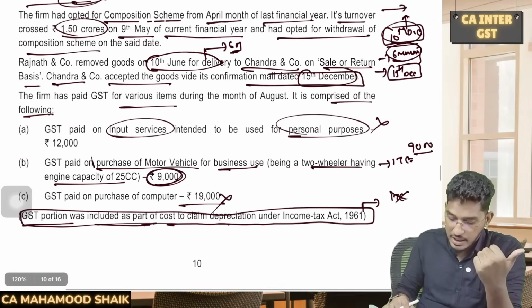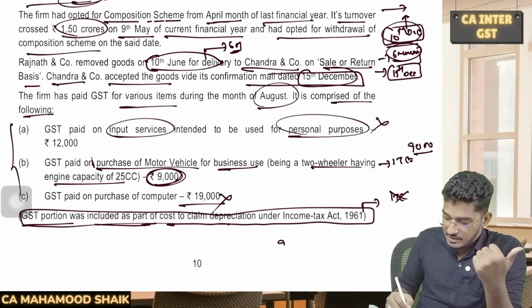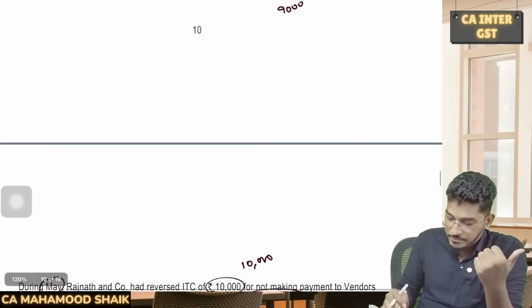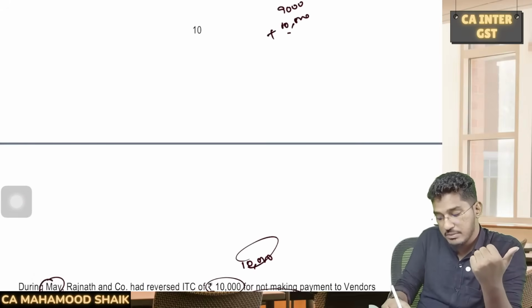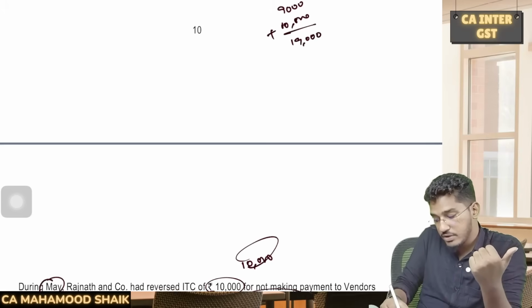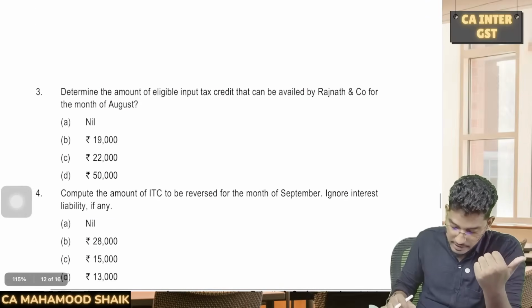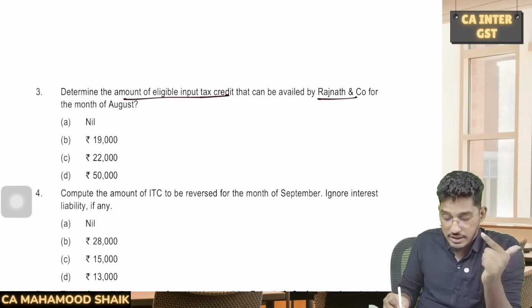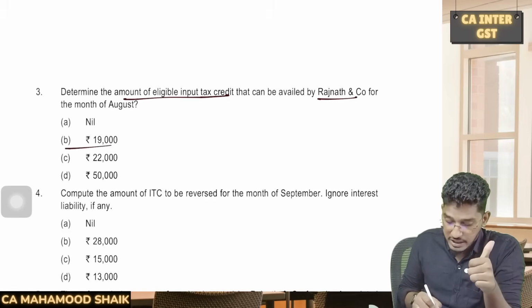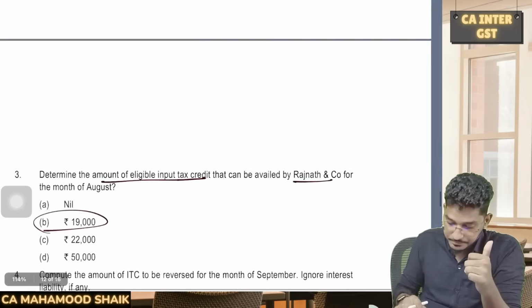So in the previous thing, they have given the details for the month of August. From these three transactions, 9,000 rupees you can avail it as input tax credit. And also on payment, this 10,000 rupees also you can re-avail it in the month of August. Total 19,000 rupees of ITC you can avail for it. So if you have a look at the key, determine the amount of eligible input tax credit that can be availed by Rajnath and Co for the month of August. How much amount he can avail? 19,000 he can avail. So as you could see here, 19,000.